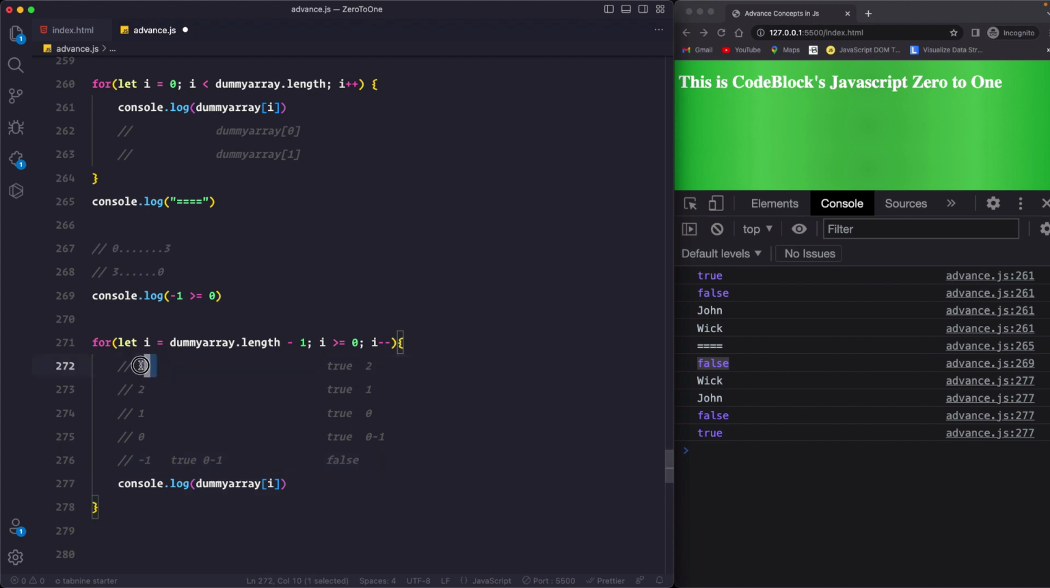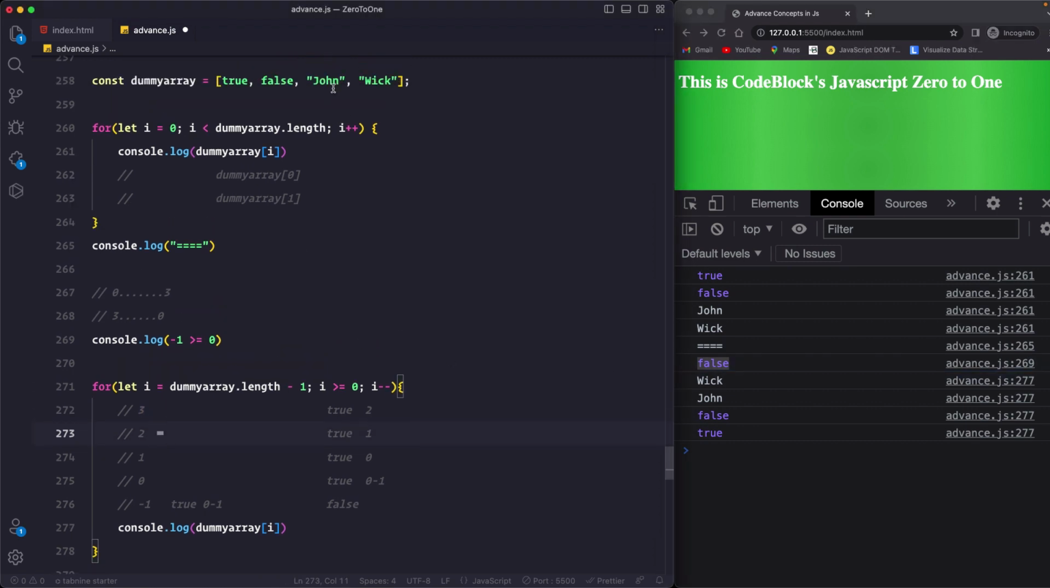So that's how you are getting the data. First you get the data for the third index, that is week, then the second index, which is John, then for the first index we get false, and then the very last, the 0th index, we get true. This false is coming from this console.log, so I mistakenly added that. Then the loop terminated because when we went to minus 1, this evaluated to false.